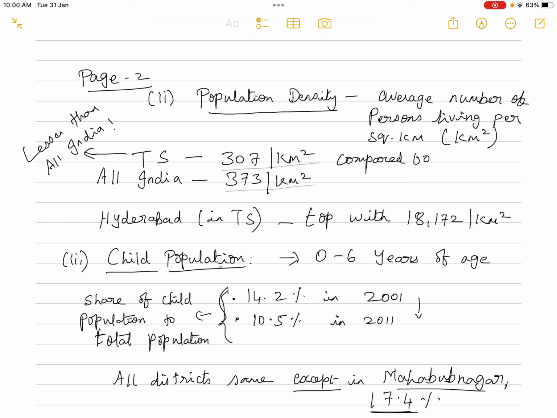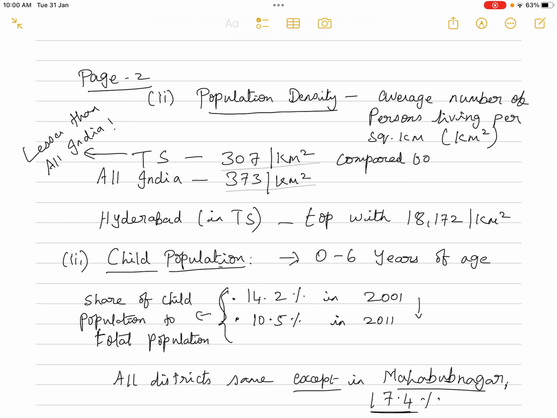You can see that in Telangana state, 307 persons per square kilometer are living, compared to all India, which is 373 per square kilometer. You can see that the density of population in Telangana state is lesser than the all India. See, always we compare with the all India statistical data.